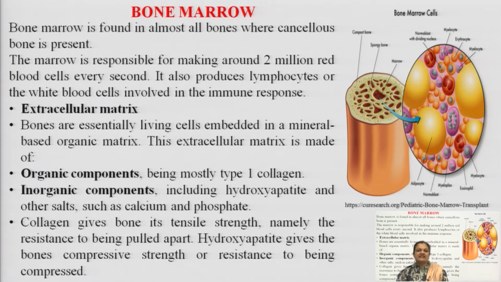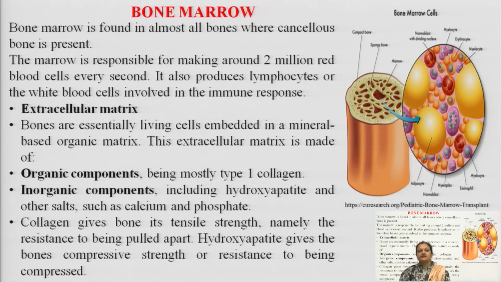Now, coming to the ECM, extracellular matrix, or we can say the matrix of the bone. The bones are essentially living cells. Okay. It is considered to be living because it grows, it shortens, and it changes with aging. So, it is considered to be living, and these bones are embedded, packed in a mineral-based organic matrix, which is known as the extracellular matrix.